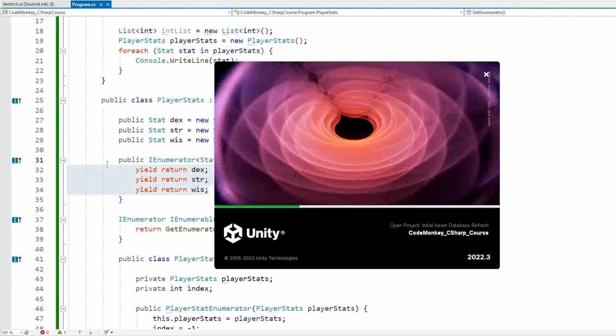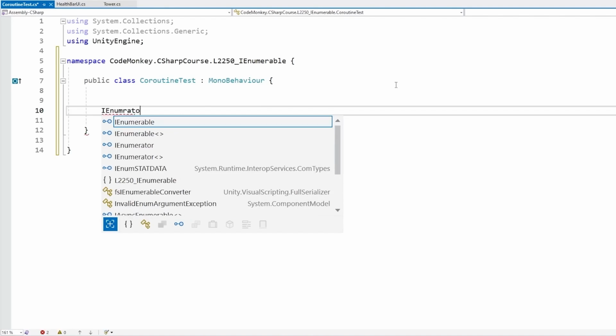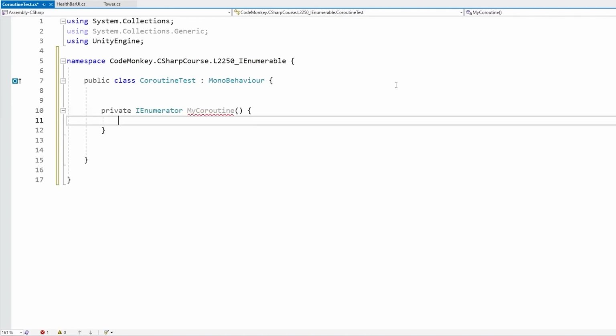Also, since we're on the topic of enumerator and enumerable, let me mention one Unity-specific thing, which are coroutines. If you're just using C# without Unity, then don't worry about this part. But Unity basically has coroutines, which is a way to run logic across multiple frames, and specifically it works with enumerator. In order to make a coroutine, we make a function that returns enumerator, and then over here, you can do whatever logic you want.